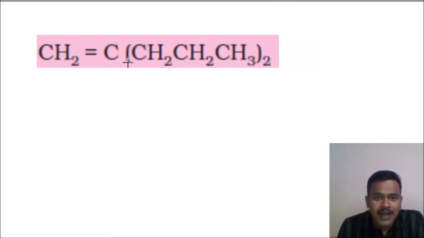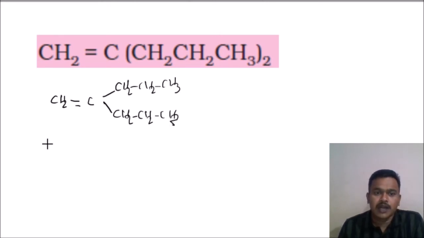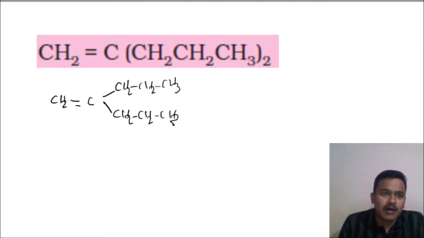Here, this carbon is attached with 2 groups. What is the name of the group? 3 carbons are there. What is that? CH2 double bond C. This carbon is attached with 2 groups. What is that? CH2, CH2, CH3. Correct or not? This is the meaning. Anyway, including your functional group, this is your functional group.